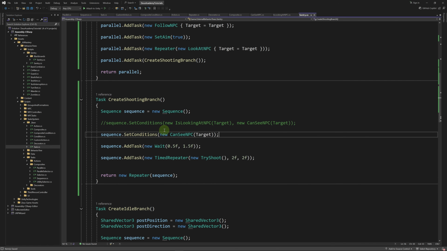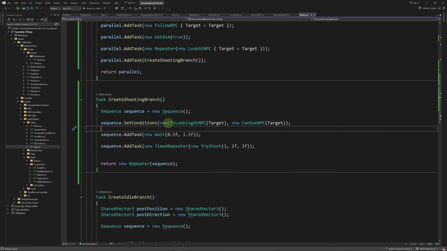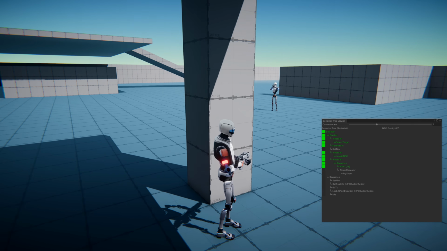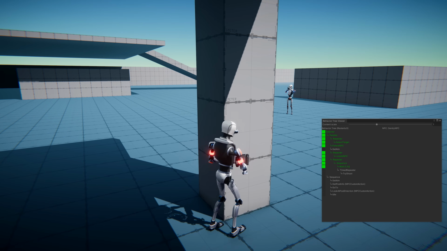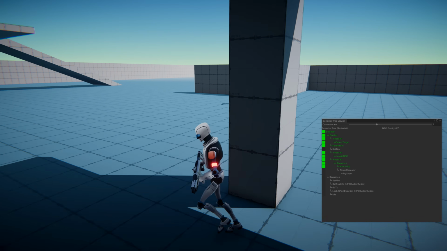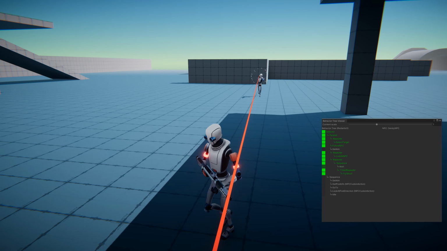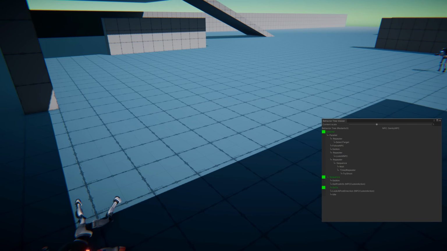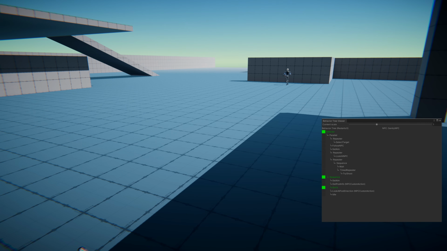So let's go back to our behavior tree and let's restore both of these conditions here. Now, hopefully it should work. Yeah, so now it's working. So the sequence is failing, even if it's colored in green. So after a while, the NPC will forget about the detection entry for the player and will go back to its post. If I emerge again, he's going to shoot me if I'm visible. Yeah, I'm dead. So he's going back to his post.